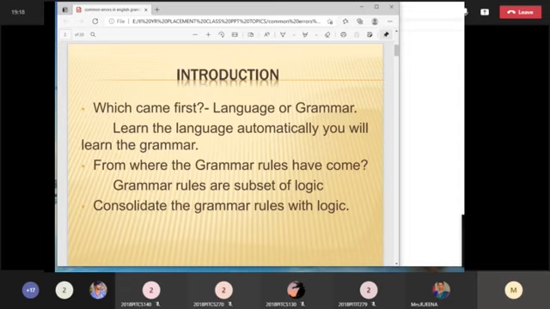It is very simple comparatively to any other language. English grammar is actually very, very simple. So learn properly, try to remember it properly. Learn the language, and automatically you will learn the grammar. See, if you are learning the language, for example, I should frame the sentences. Subject should come first, followed by the verb, followed by the object, or I can use any sentence pattern. So this is a pattern. This is also a kind of grammar, right? So if you learn the language, you automatically learn the grammar.